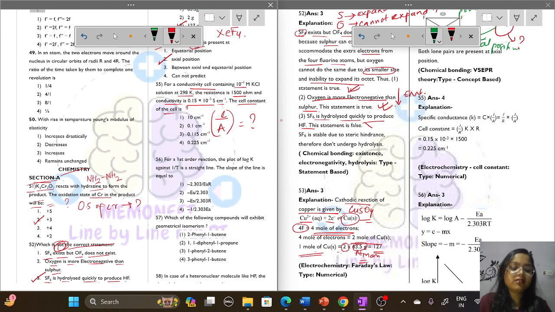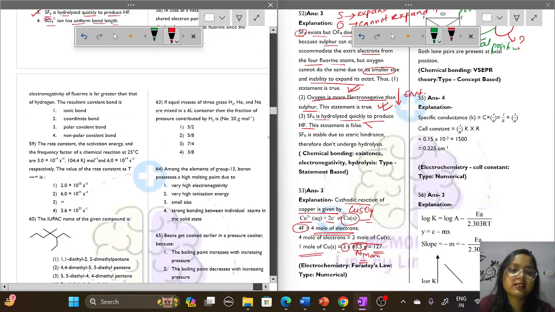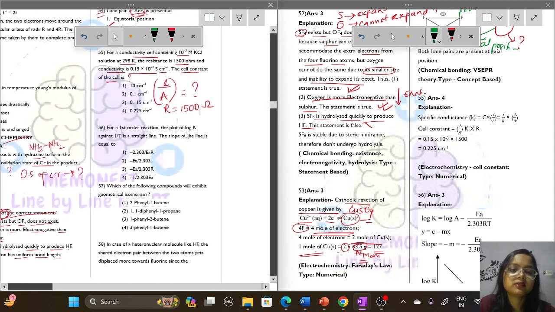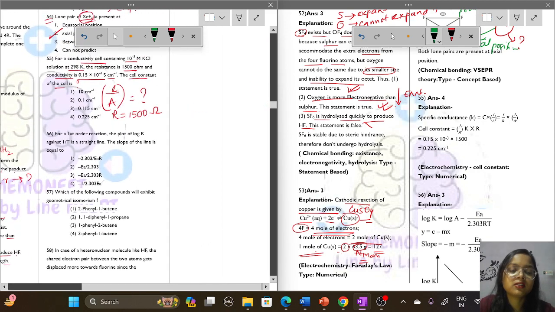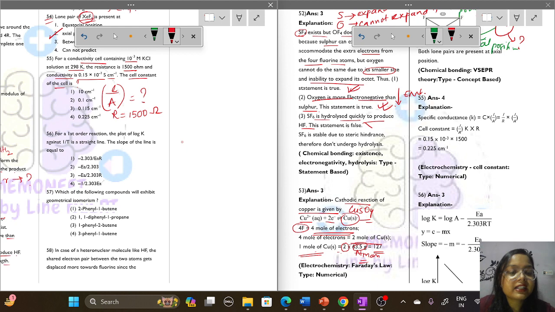So we can use the formula. Let's also see what is given in the question here. The resistance is given as 1500 ohm. And what else is given? The conductivity is given. What is the conductivity? Conductivity is kappa. Kappa is 0.15 into 10 to the power minus 3 S per centimeter. This is the value of kappa.